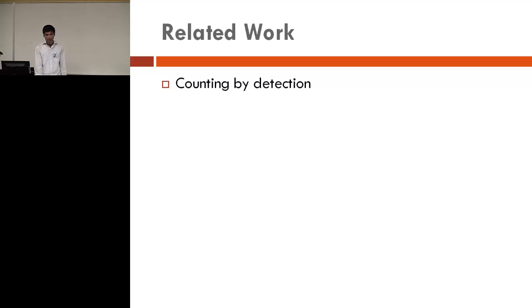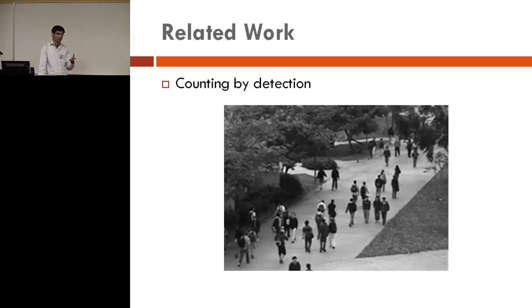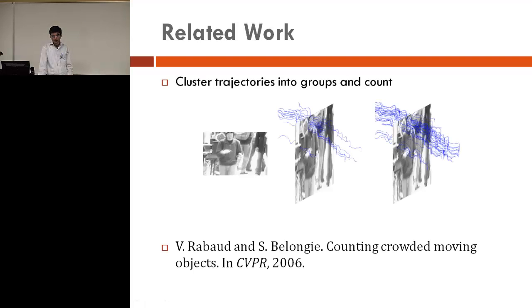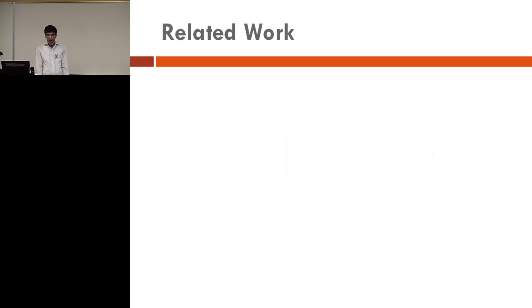So for the related work, there are two possible ways to count people in an image or a video. First is by detection. We apply some human detector and then count the number of people. One paper in this vein is a CVPR 2006 paper, where the authors get short-term trajectories and cluster them. The idea is that trajectories belonging to one person will be clustered together, so they count the number of clusters, and that gives a measure of how many people there are.